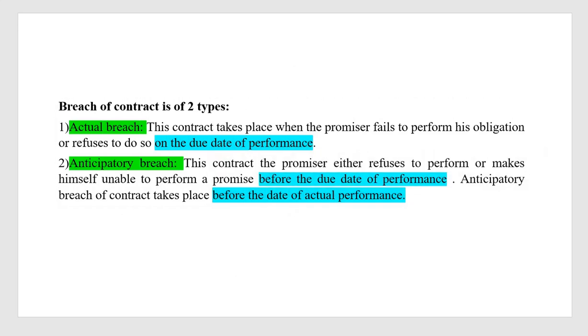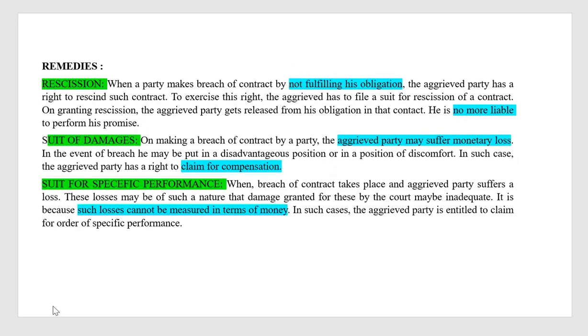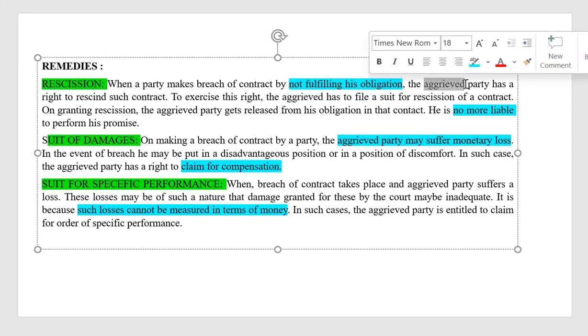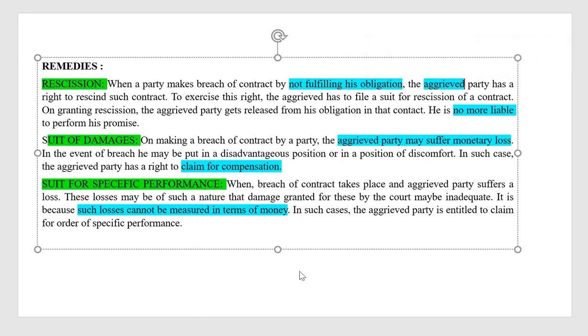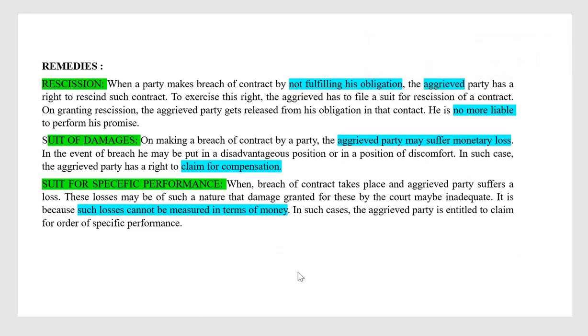Okay, let's go with remedies. Initially, there is rescission as one remedy. When a party commits breach of contract by not fulfilling his obligations, the aggrieved party, meaning the party which suffered any type of loss, has a right to rescind such contract.